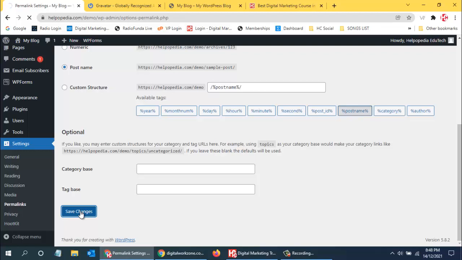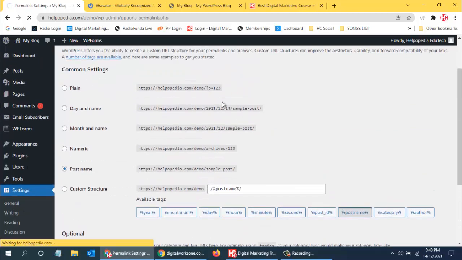In the search engine optimization slide, we had seen that we need to add our primary keyword in the URL also. So now it will come up properly. Otherwise, you can see over here the keyword will not come up, or the tag will come up, or the page ID will come up, or the date also will come up. This is not the right thing. We just want the search engine friendly URL, that is the website name and the URL. So that is what we are using.